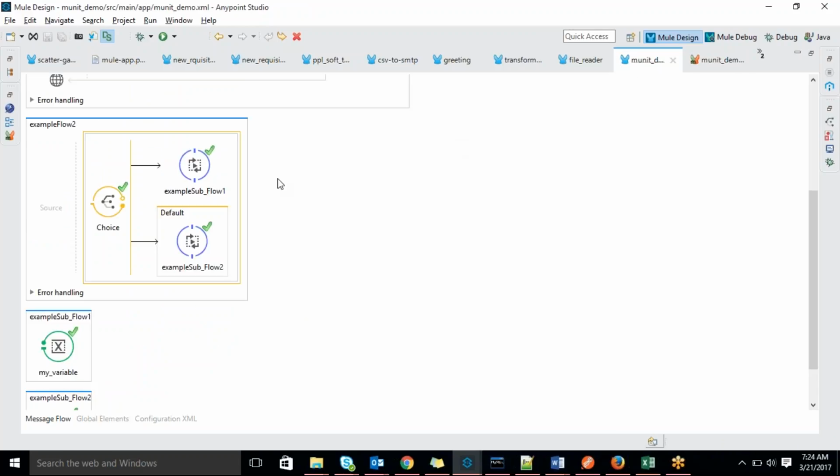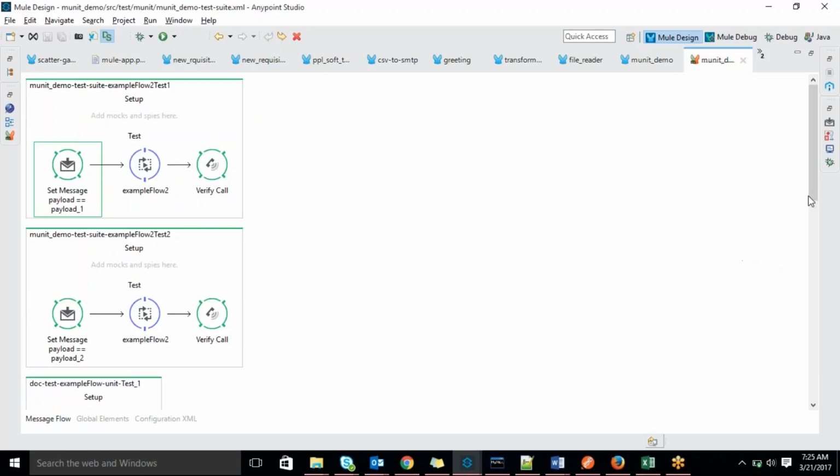You are getting that. Here what I am trying to say is, in this choice condition, two things are executed. One is payload_1, where this example subflow 1 will be executed. Payload_2 is the other payload name, so with that payload value it will execute example subflow 2. You are clear? That's why here I was returning two scenarios, test case 1 and test case 2.